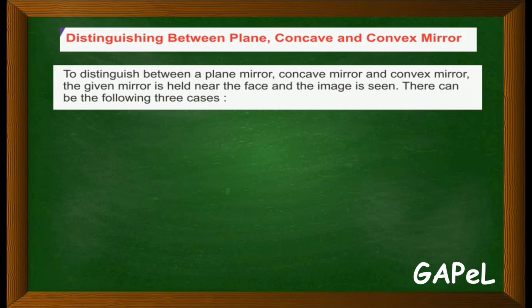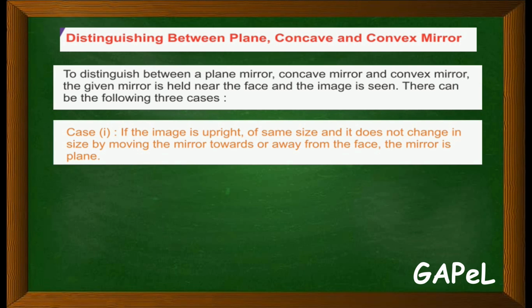What is it? How it distinguish? So distinguish between a plane mirror, concave mirror and convex mirror. The given mirror is held near the face and the image is seen. असे तुम्ही imagine करपाक जाय की हे differentiate करपाक तुम्ही त्या हारशा मुखार रावल्या आणि तुमका image दिसता. So there can be following 3 cases.